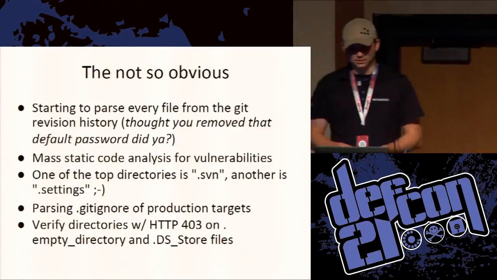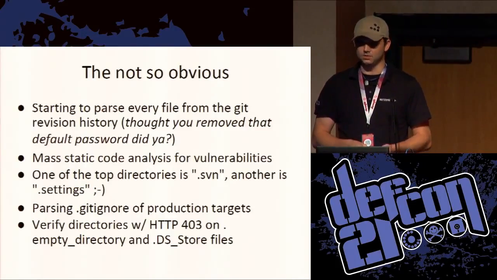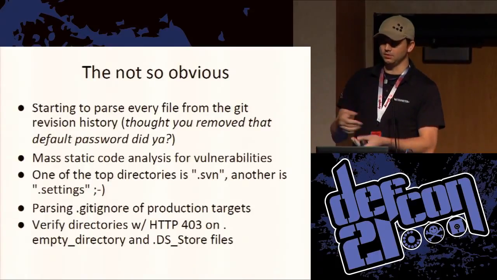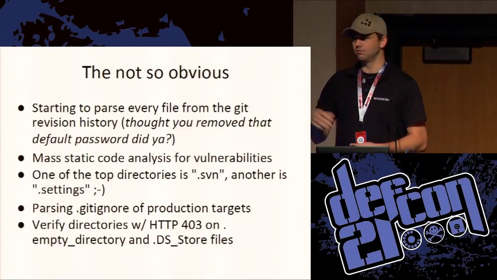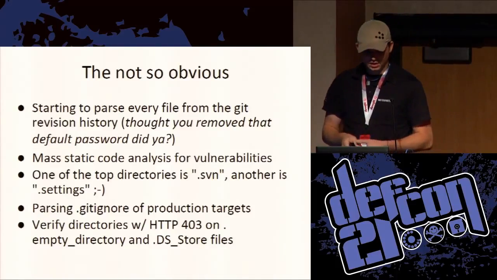So the not so obvious stuff is you start parsing every file from the Git revision history. Right now WiK isn't, but if you store your password, then the gentleman who just said it removes it, you can go back in the history if you don't nuke it.